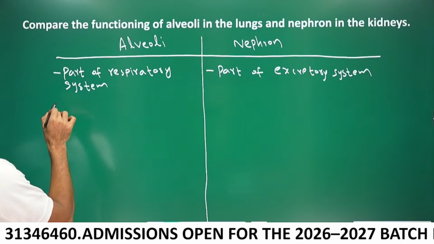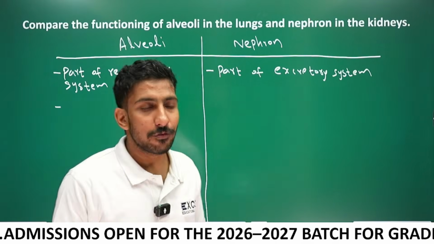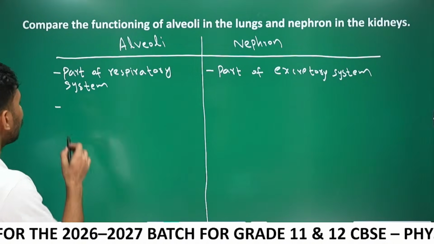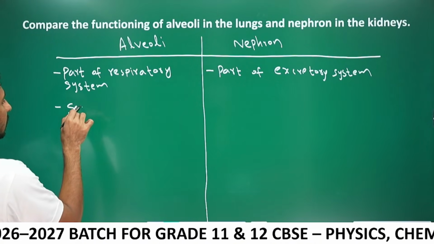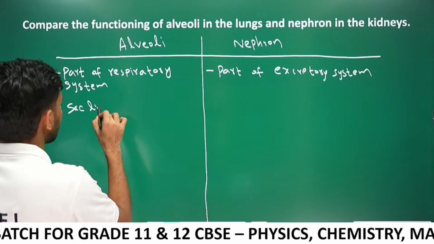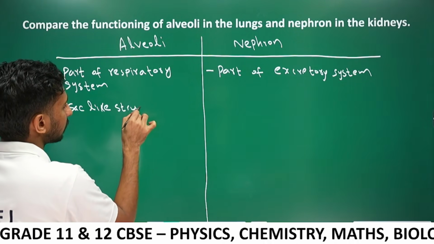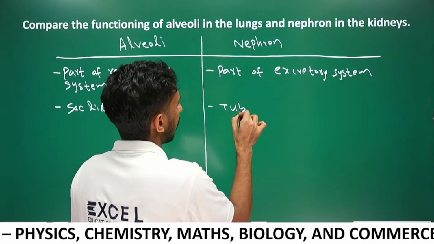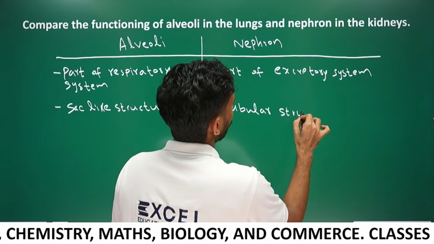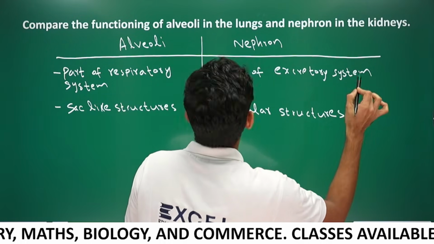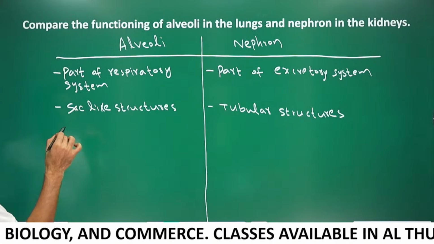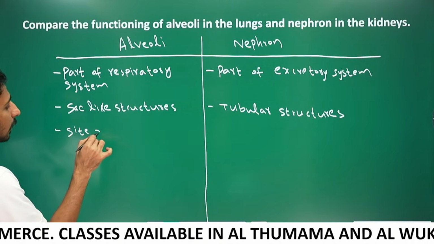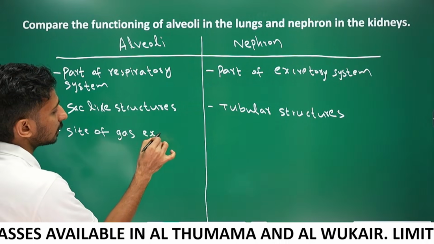Alveoli are the functional unit of the lungs, you know that, and nephrons are the functional unit of the kidney. Alveoli are sac-like structures, and nephrons are tubular structures. Alveoli are the site of gas exchange.